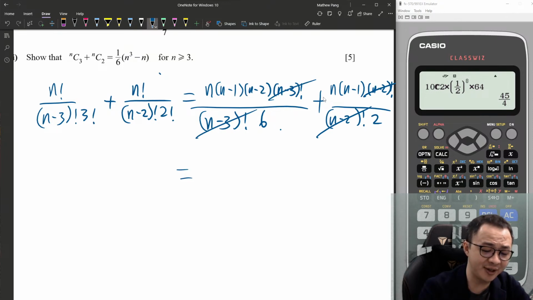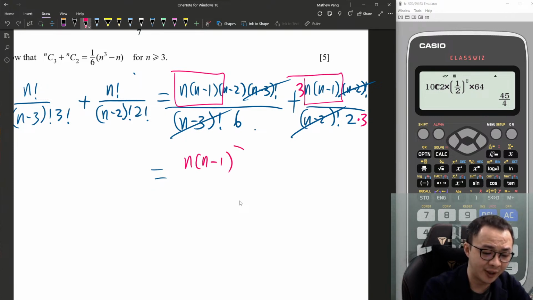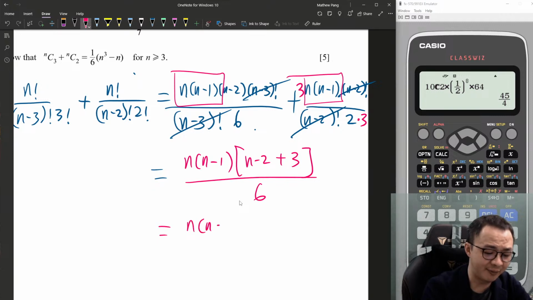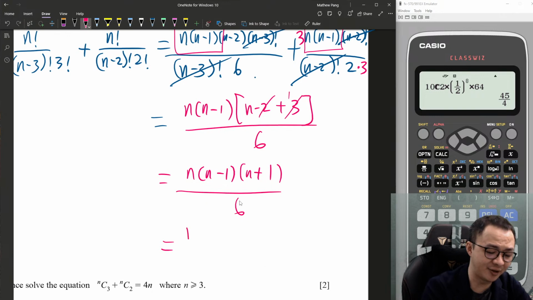So for this one, I make the same denominator. This one is over 2, isn't it? So I will multiply by 3 here to make it 6, and multiply by 3 here to make it 6. And then they have the same thing, right? I will factorize the same thing out to save myself some time. So this is n(n minus 1), and here I left n minus 2 plus 3 over 6. This one I simplified, I got positive 1. So this is n(n plus 1)(n minus 1) over 6. n minus 1, n plus 1 is a plus b, a minus b, right? So this is n squared minus 1 over 6.